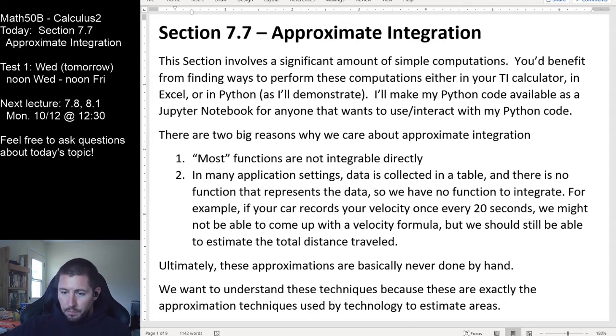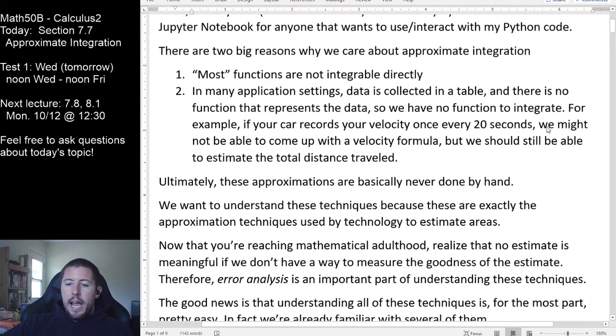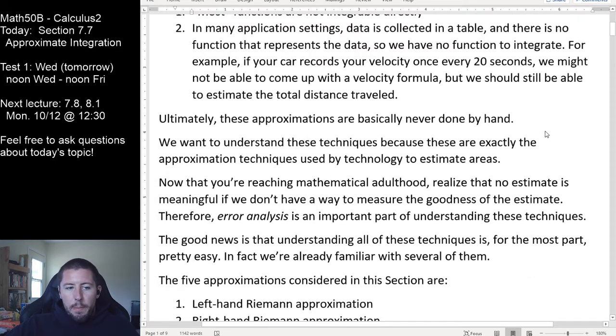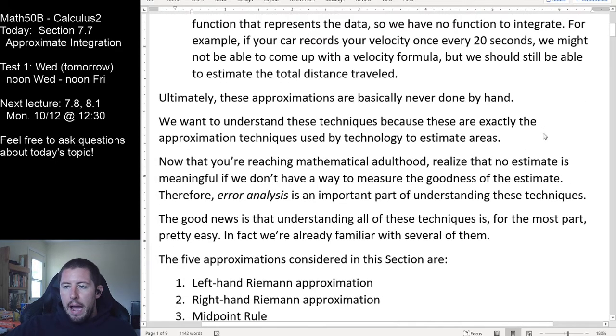This stuff matters here. Ultimately, at the end of the day, these approximation techniques are pretty much never truly performed by hand by anybody. You're going to do a couple of these by hand, but honestly, like I said, I'm hopeful that you figure out ways to make these happen in your calculator or in Excel. I am going to expect you to be able to write a few of these out when we take our next test. I am going to say show work for doing this approximation right here. It's not going to kill you.